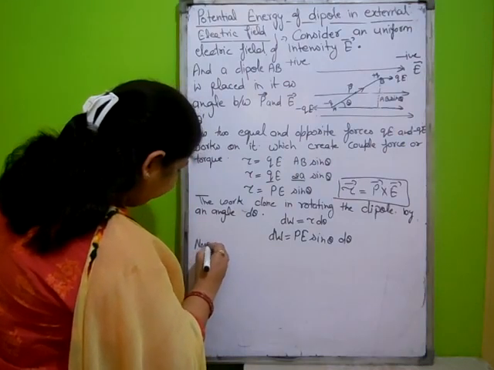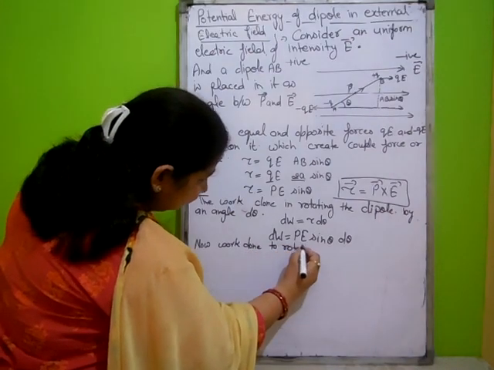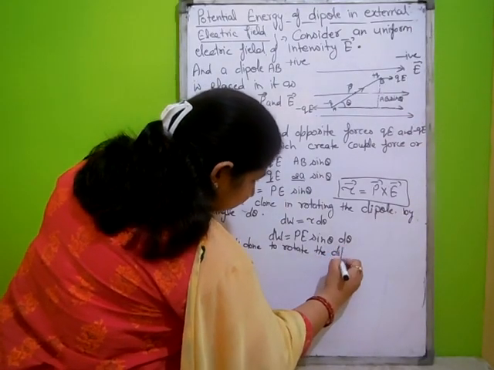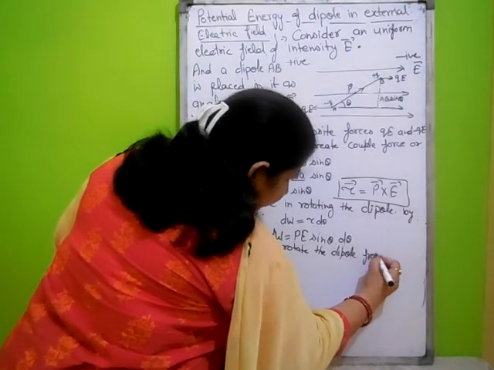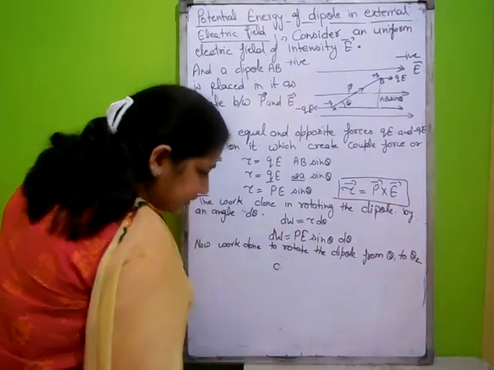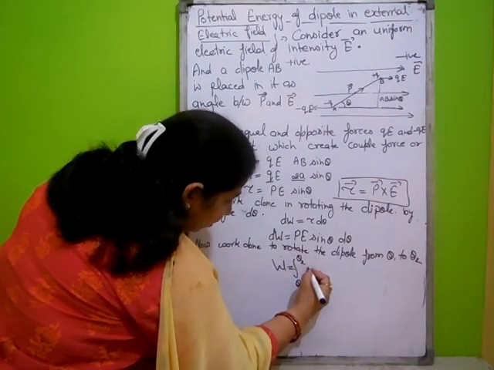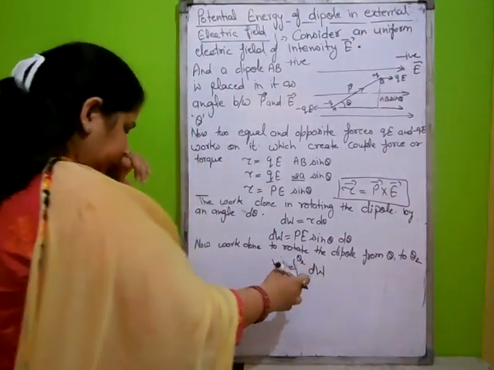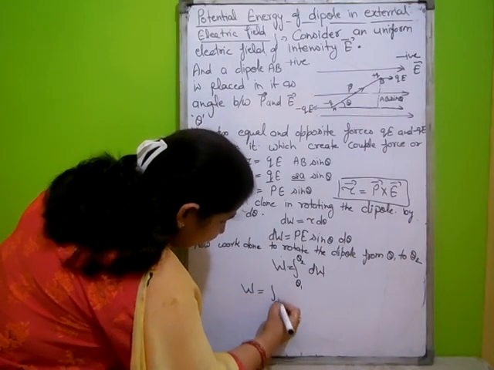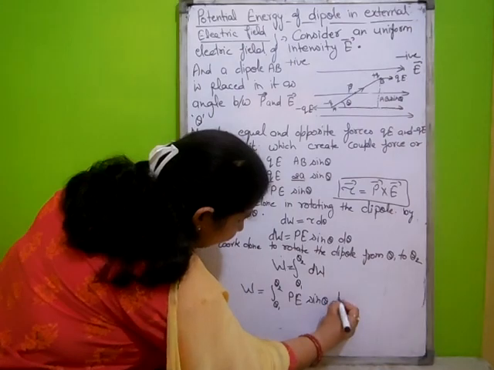The net work done W is equal to the integral from theta 1 to theta 2 of dW. Put the value of dW: integral from theta 1 to theta 2 of pE sin theta d theta.